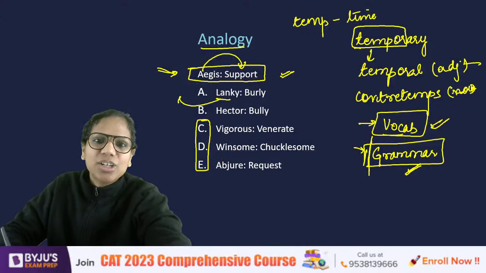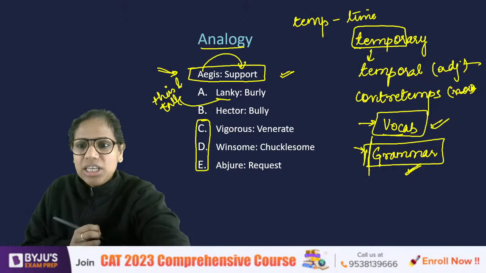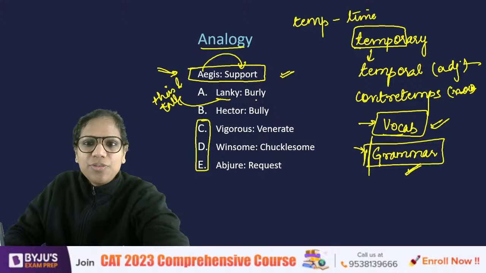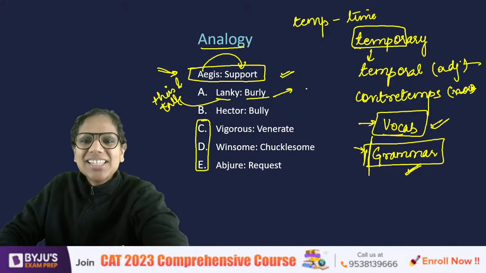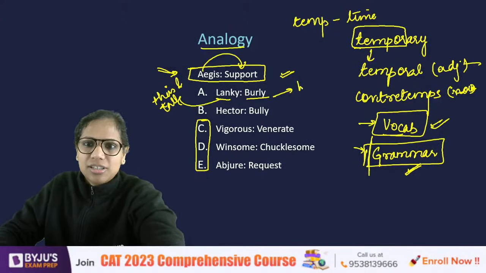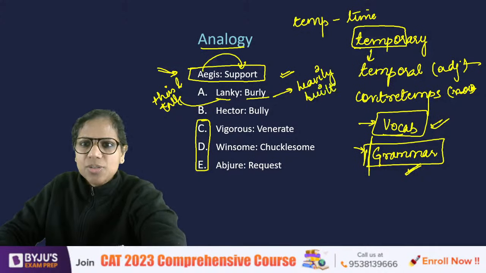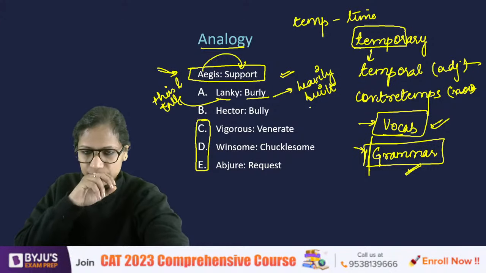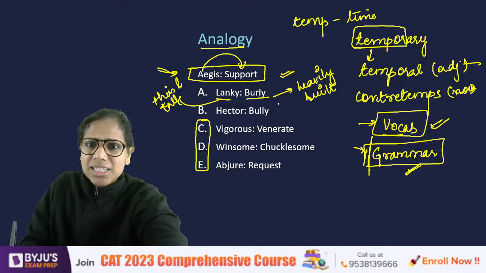Lanky is thin and tall. Burly, on the other hand, a burly fellow, a burly person is heavily built, strong, heavily built. That person is burly. Now, these are opposites, so this cannot be the answer.